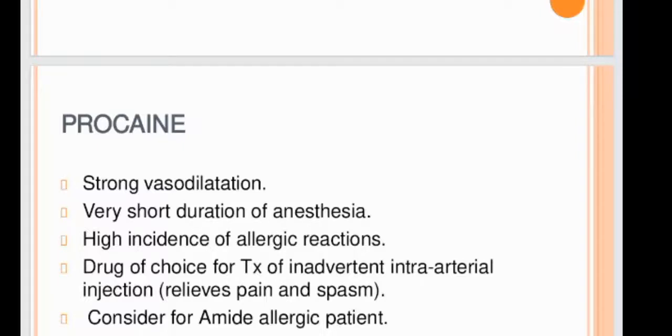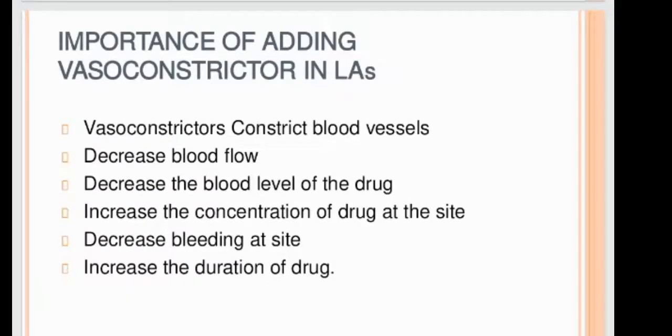The importance of adding a vasoconstrictor in local anesthetic is that the vasoconstrictor constricts the blood vessels and decreases the blood flow, decreases the blood level of the drug, increases the concentration of the drug at the site, decreases the bleeding at the site, and increases the duration of the drug.